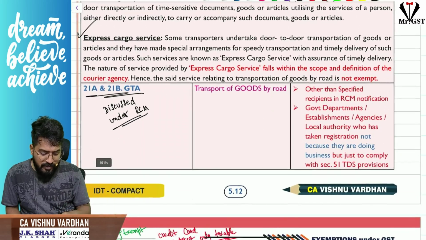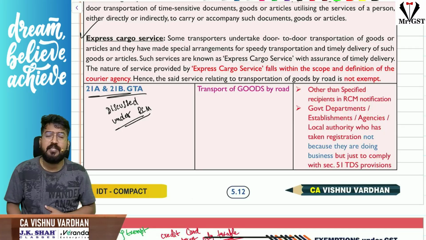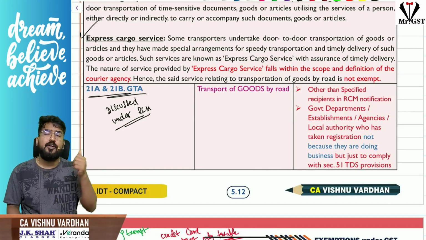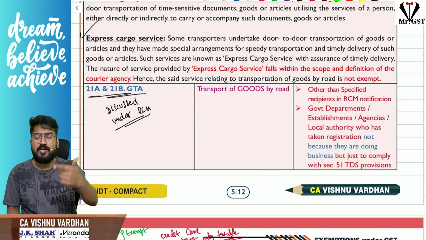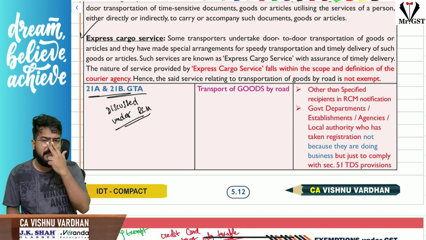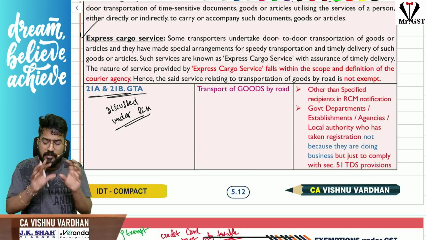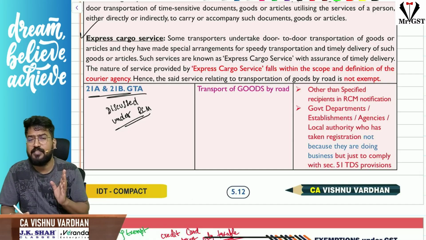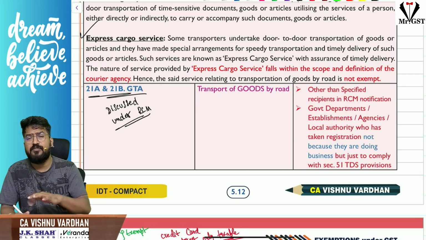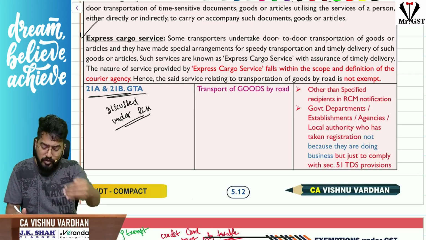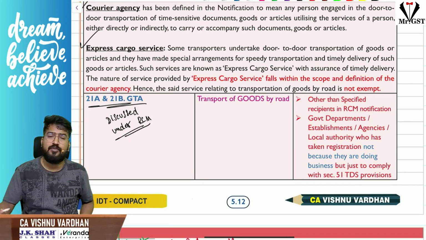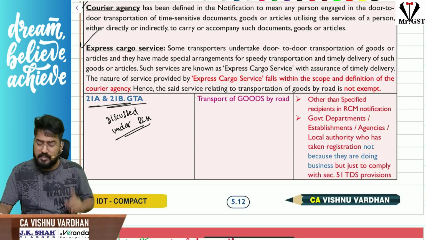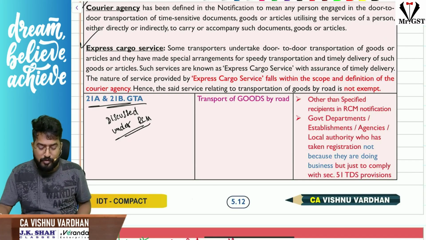Okay, next, 21A, 21B regarding GTA, we have already discussed in RCM. GTA has three types of customers: specified recipients, others than specified recipients, and section 51 entities. If you remember, for the people who are not specified in RCM, it is exempt under GST. Sir, GTA providing services to people who are registered under GST just to comply with the section 51 provisions, then also it is exempt under GST. The same discussion we have already done in the RCM entry also.